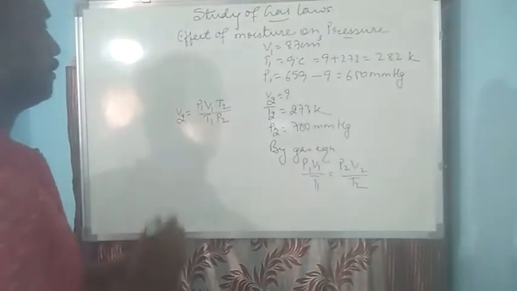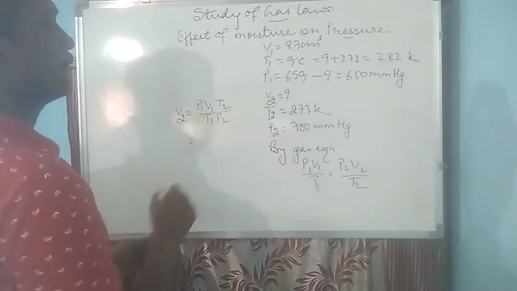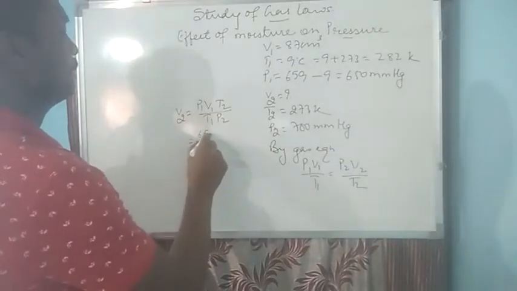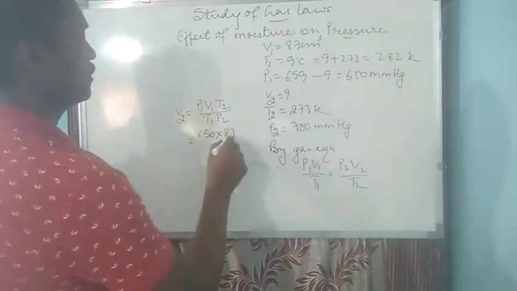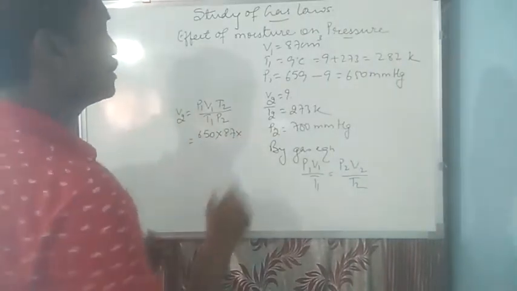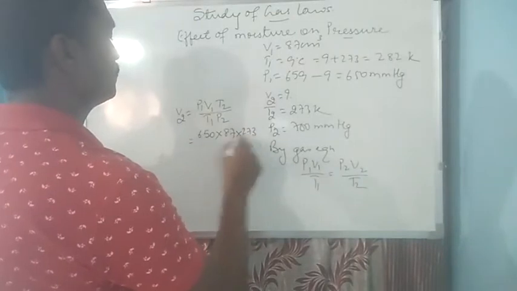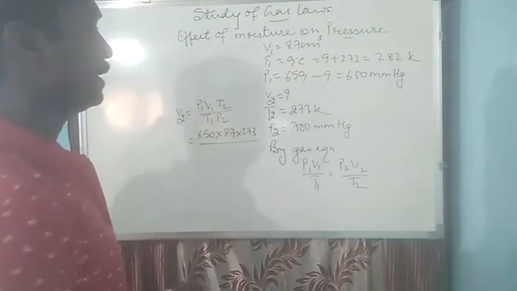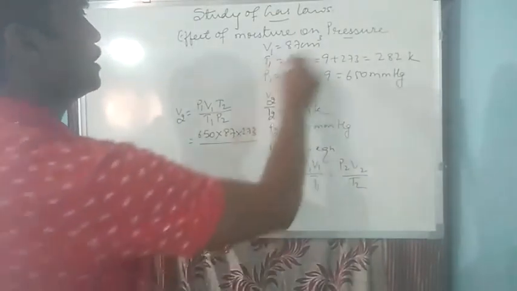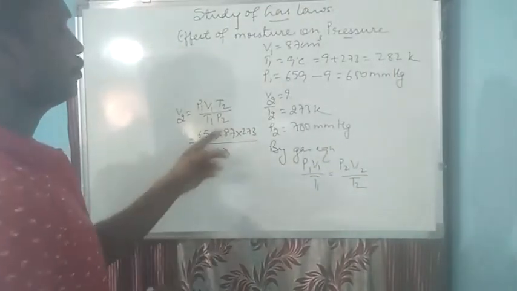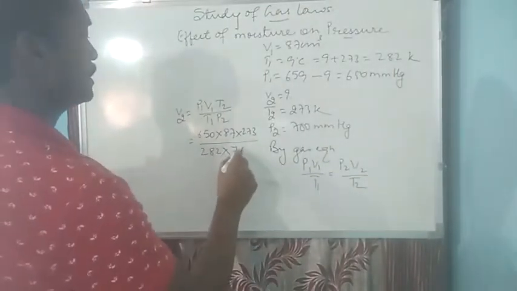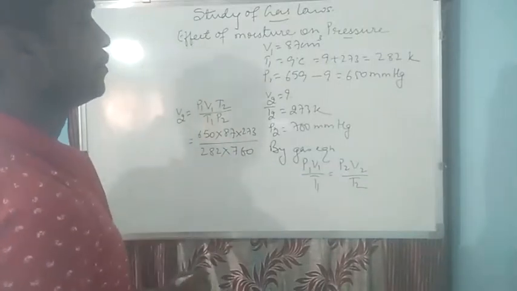Now we can put all the values. P1 is 650, multiplied by V1 is 87 and T2 is 273, divided by T1 is 282 Kelvin and P2 is the pressure, which is 760 millimeter mercury.